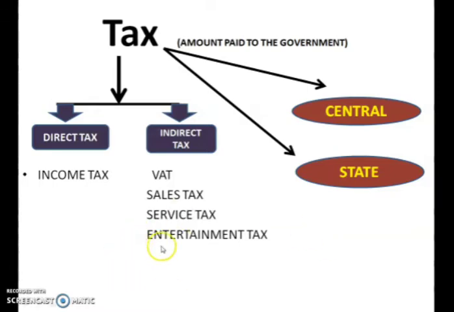One is the actual cost of the service provided, and the other part is the tax paid on that. The tax paid on that is given to the government. So indirectly also we are paying the tax on use of certain services or certain products. So that all comes under indirect taxes.